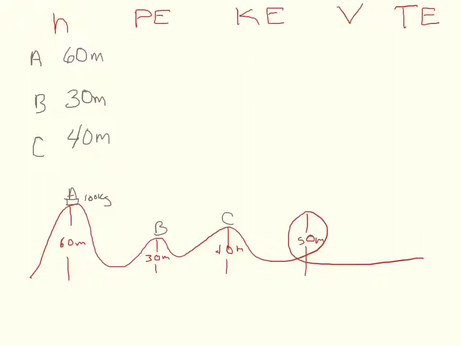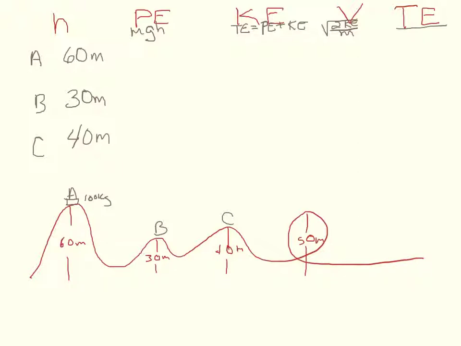So to find our potential energy, we're going to use mass times gravity times height. To find our kinetic energy, we're going to use our total energy is equal to our potential energy plus our kinetic energy. And to find our velocity, we're going to be using the equation, the square root of 2 multiplied by kinetic energy divided by mass. And remember, our total energy, once we figure it out, will not change.